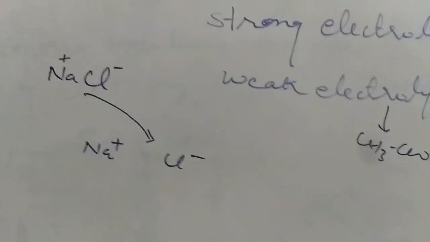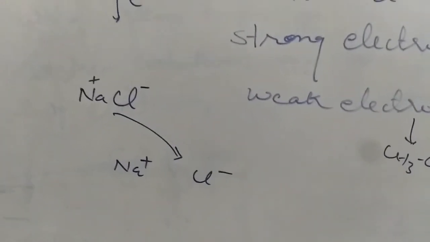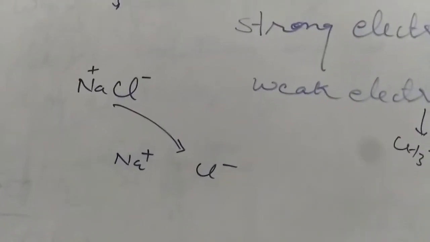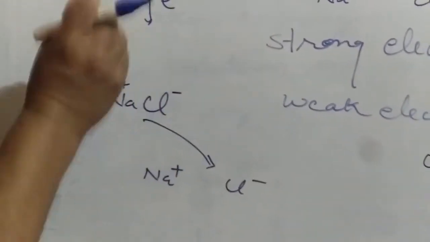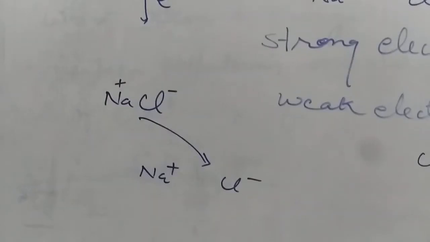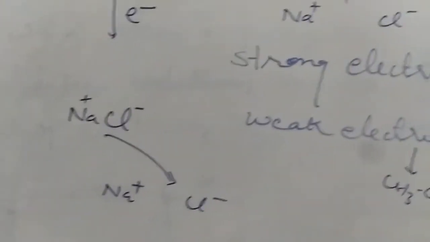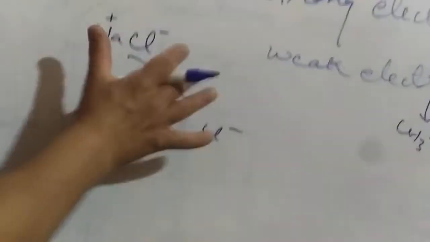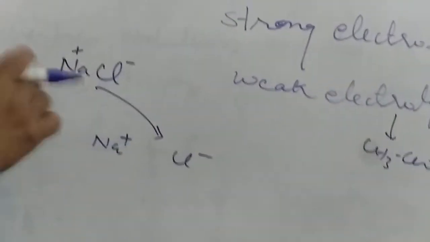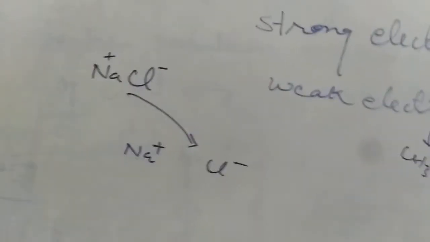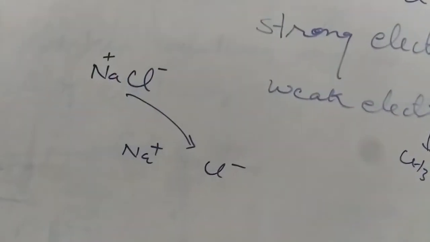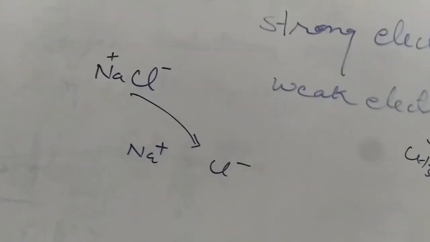So can I say the better word here is dissociation instead of ionization? Actually, when you dissolve NaCl in water, you are only separating the ions. So NaCl dissociates. I can't say that NaCl is ionized in water because there is no need of water; even in the solid state, NaCl is fully ionized.